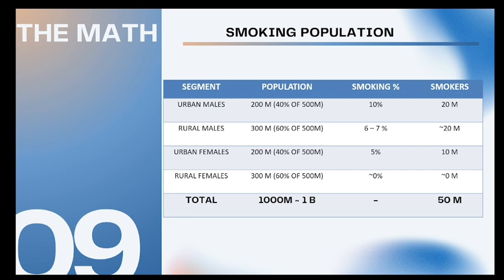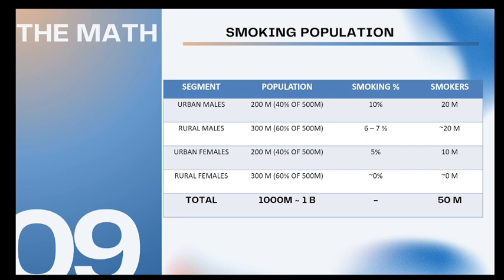For urban females, which were 40% of 500 million total females or 200 million in number, our assumption was 5% smoke cigarettes, so approximately 10 million. And for rural females, our assumption was nearly 0%, so 0 million from this segment. If we calculate the total number of smokers, we will get 50 million smokers in India.